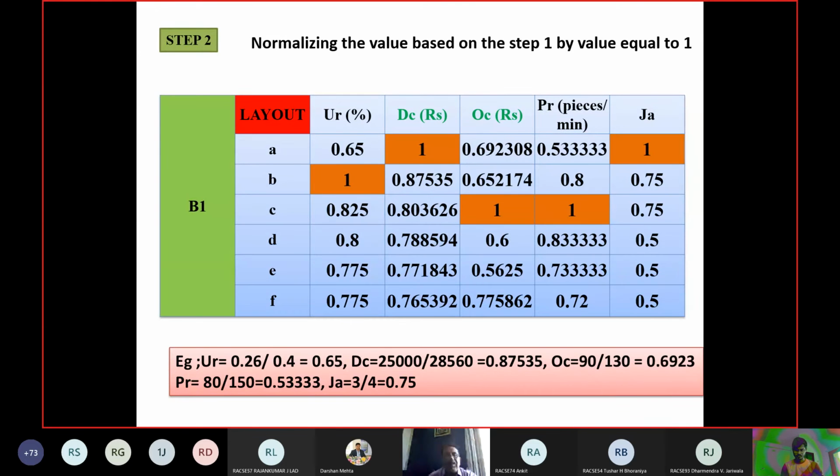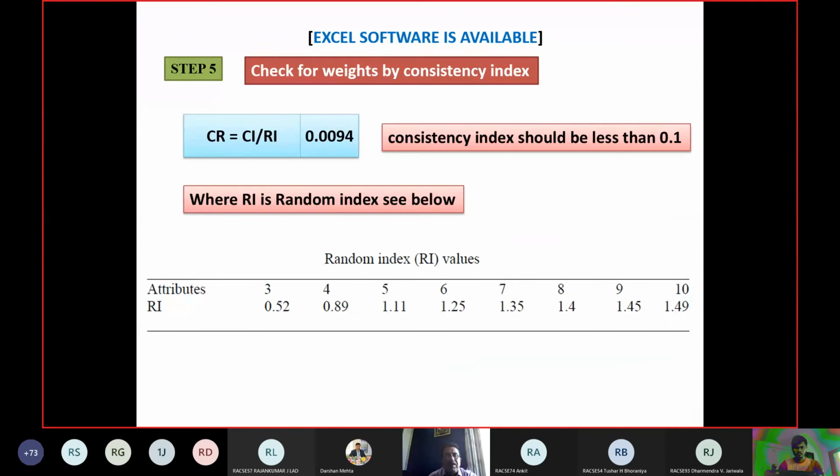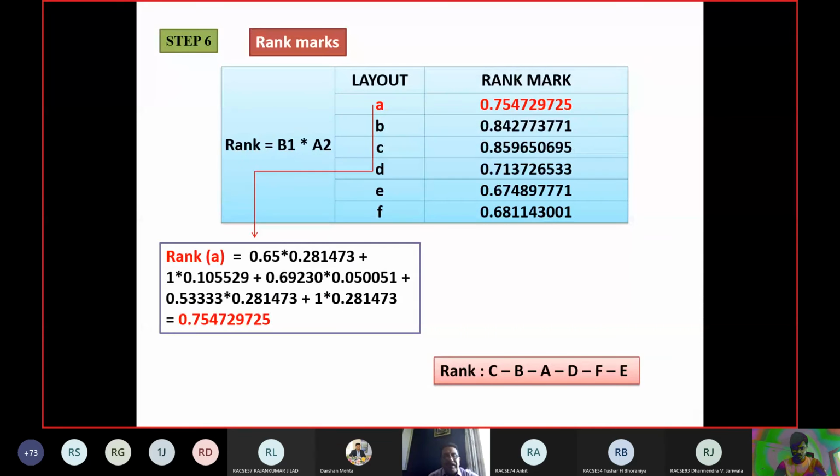I have shown here below the calculation of A: to calculate the rank of A, you have to multiply the weights with the B1 matrix. So 0.65 into 0.214 plus 1 into 1059 plus 0.69 into 0.05, 0.53 into 0.28 and 1 into 0.2814. That will give you the rank mark.